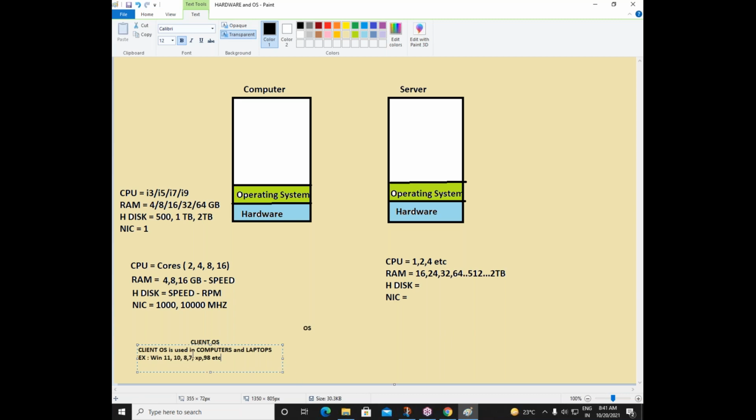Out of these operating systems, Windows 7, Windows XP and 98 and whatever was there before Windows 7, all these operating systems are outdated. Now, what exactly does outdated mean? Outdated means Microsoft is not providing a new version of this, or is not providing support on this particular operating system.